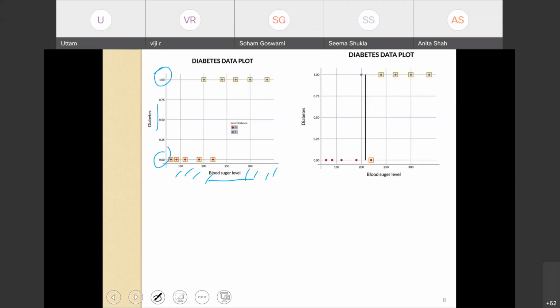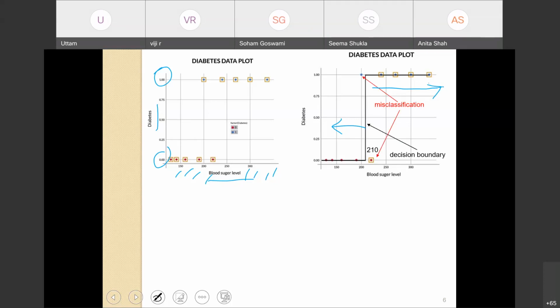What is the easiest way? The easiest way is to draw a line and say that this is my threshold. Points on the left of this line should be non-diabetic, and points on the right of the line should be diabetic. I try to draw a straight line, and I will call this line the decision boundary. From the data I have, it looks like the value of the decision boundary is 210. So I have a straight line separating the two different classes, diabetic and non-diabetic.